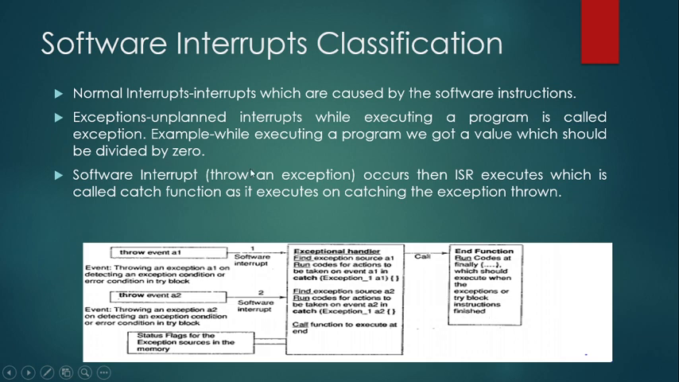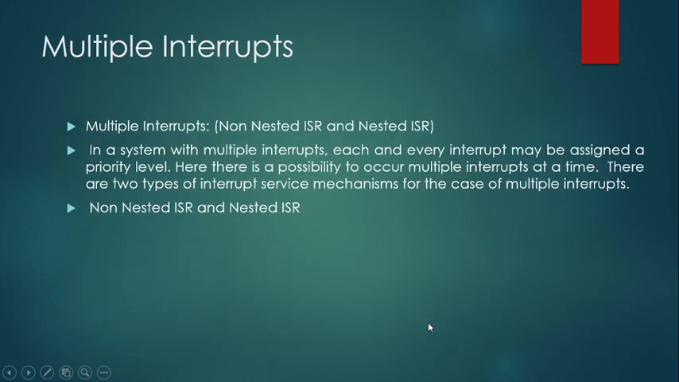So the concept is that we have two terminologies. Whenever a software interrupt occurs, we always refer to it as throwing an exception, and when the ISR is executed, we say it catches an exception. After catching the exception, the normal activities of the CPU resume. That is what is shown in the block diagram here.